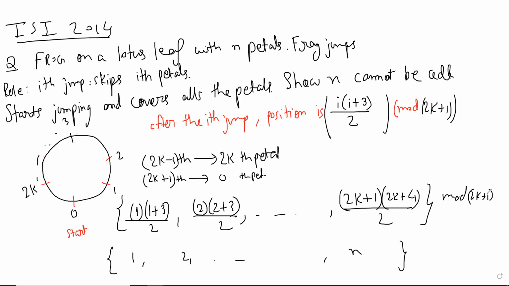So you have to show that two numbers will repeat, and you are in fact saying that you will come back to the same number. Sir, suppose if you take 2k minus 2, let's see what will happen. Let me not erase these. 2k minus 2.